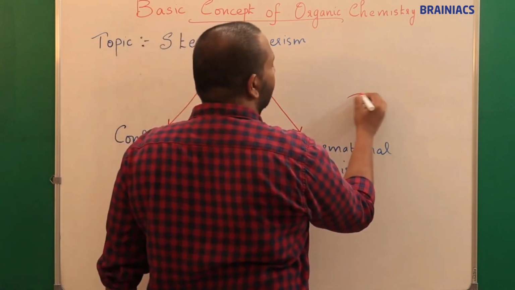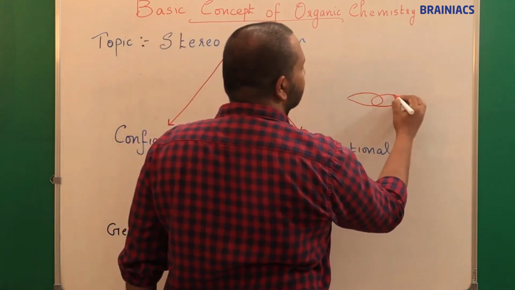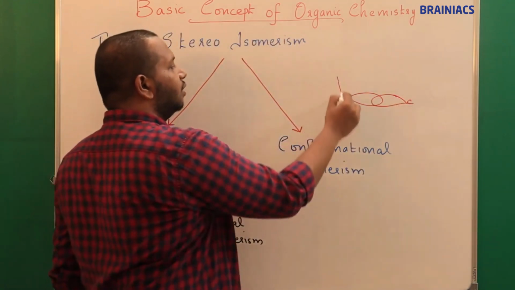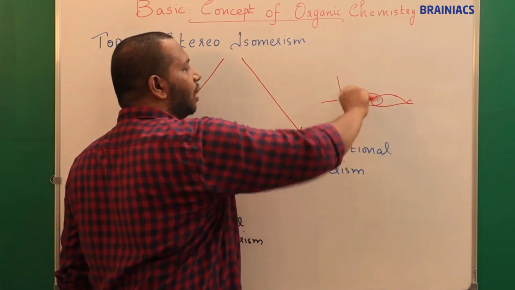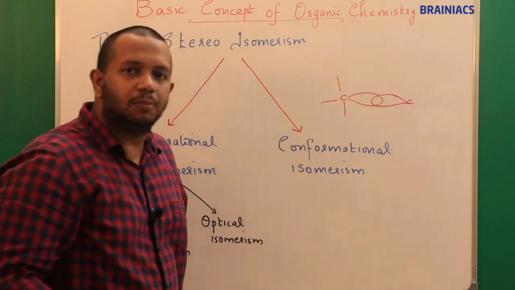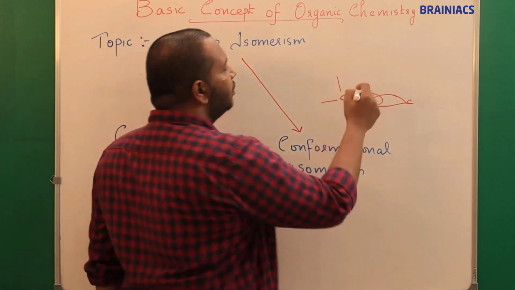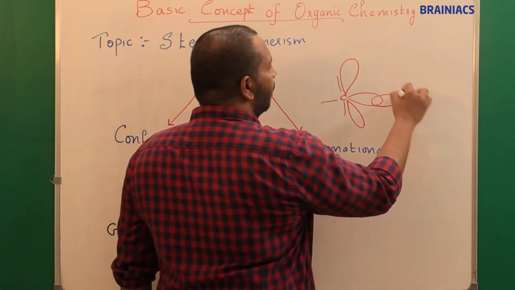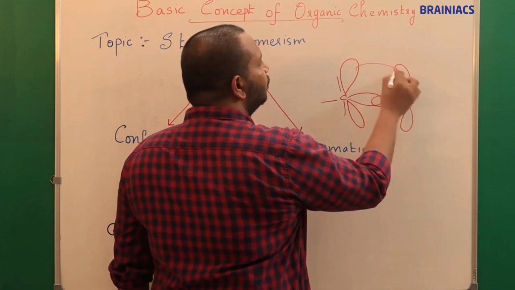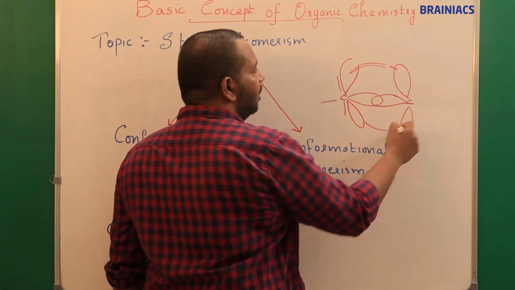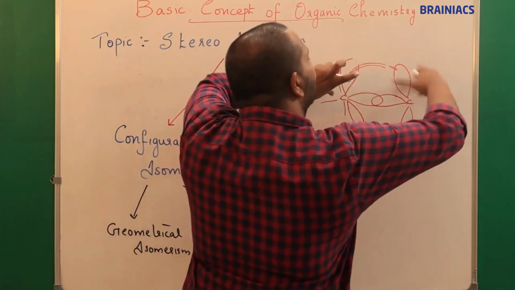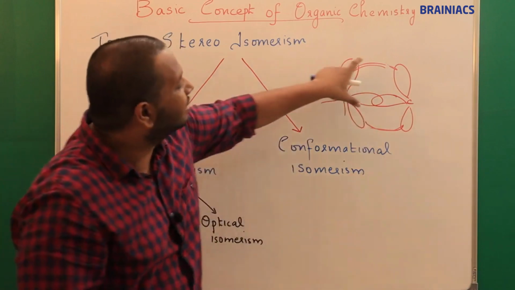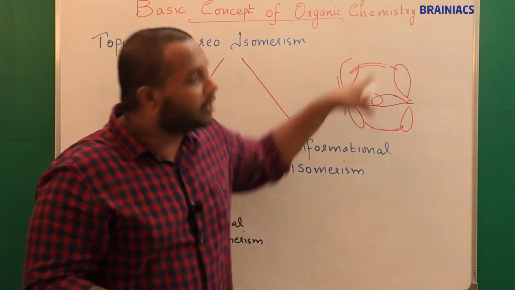When you have a sigma bond alone, the overlapping is completely like this. You can think the carbon here overlapping is like that, so whatever atoms are here, you can rotate this with respect to this single bond. But whenever you have a double bond, you have a p orbital like this and another p orbital like this, and these two are interlinked. If they are interlinked like that, can you rotate this? No, not possible. That means there is a restricted rotation due to the double bond.